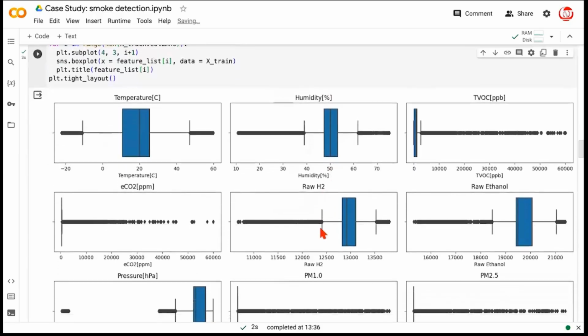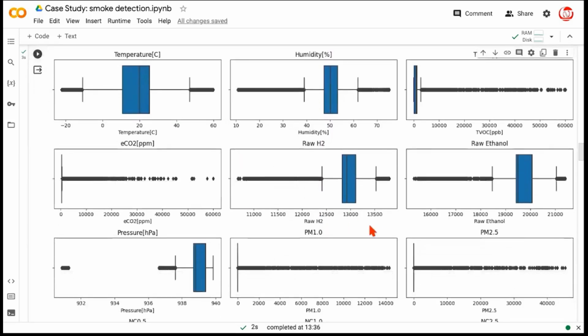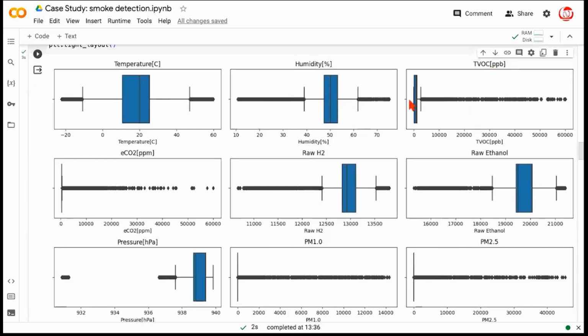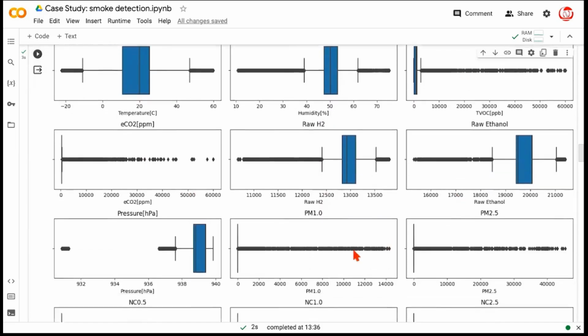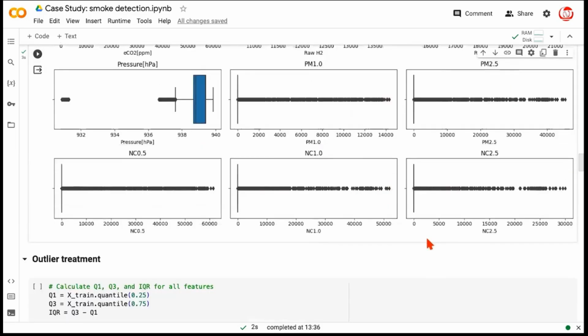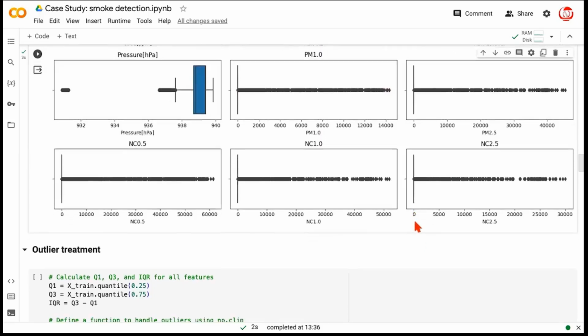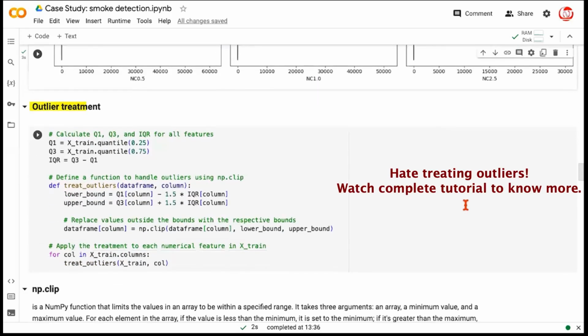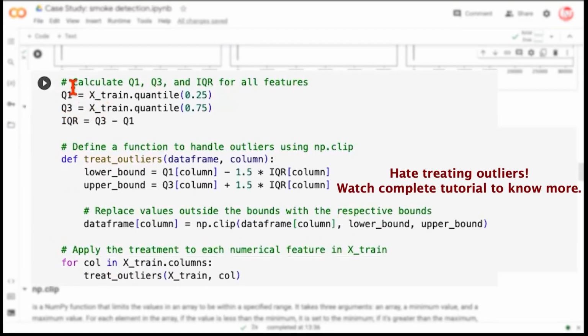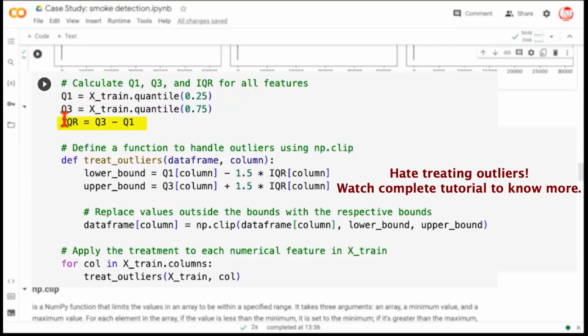So as this finishes running, we can see that a lot of features here seem to have outliers. Temperature, humidity, TVOC, parts per billion, all these features have a significant amount of outliers present. Since the logistic regression model that we are going to apply in this case is sensitive to the presence of outliers, we will go about treating the outliers. How do we treat the outliers? First, we will calculate the upper and lower limit for all the features in the training data. And then we will calculate the IQR, or the interquartile range, which is nothing but the difference of the 75th percentile and the 25th percentile for all the variables.